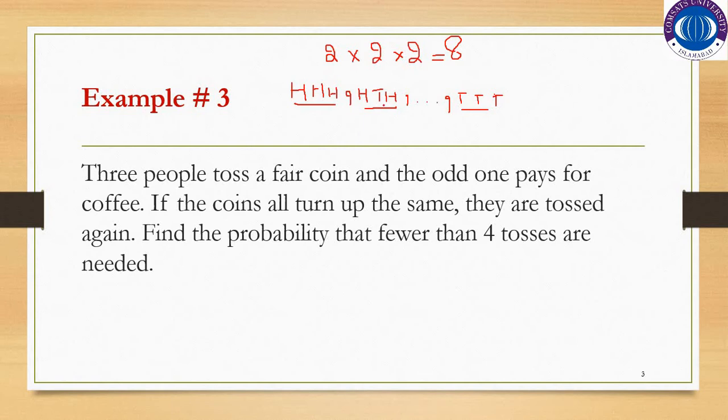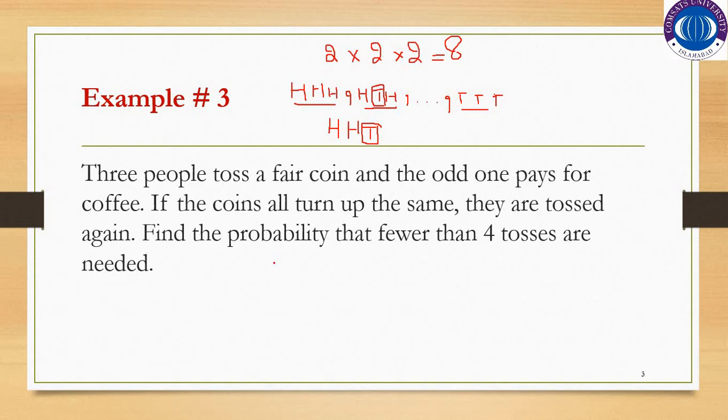In this case, the odd one is this. The remaining 2 have the same outcomes and this one has a different outcome. So this person will pay for the coffee. Or let's suppose you have the outcome head, head, tail. So this person is the odd one and will pay for the coffee.